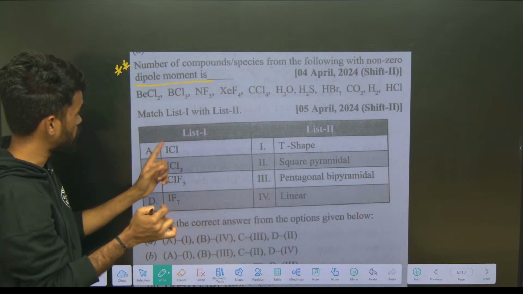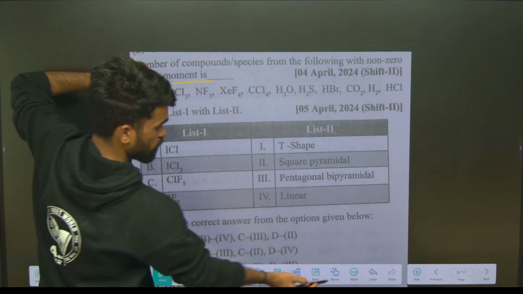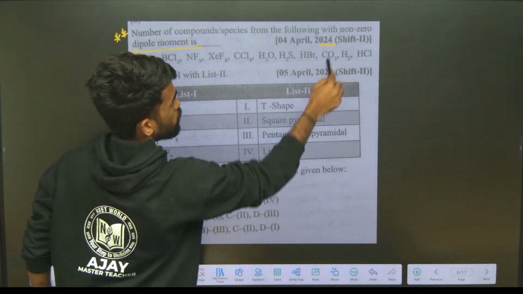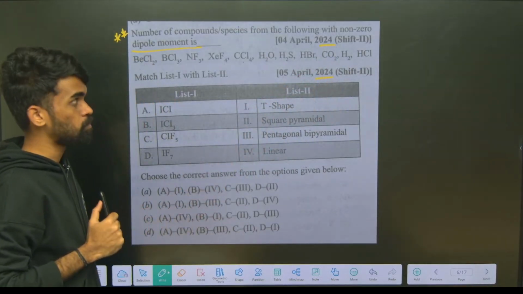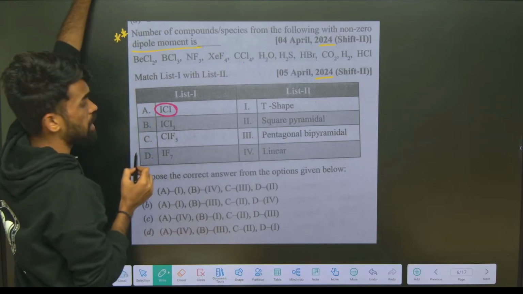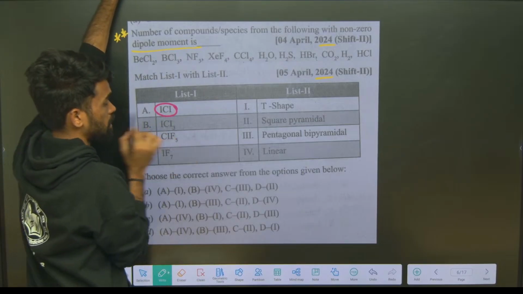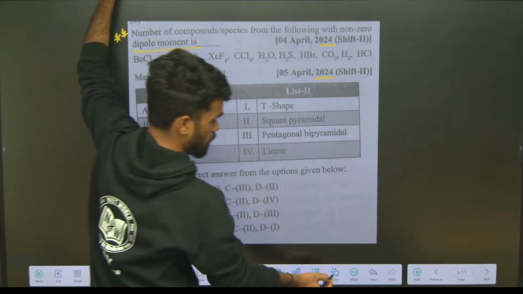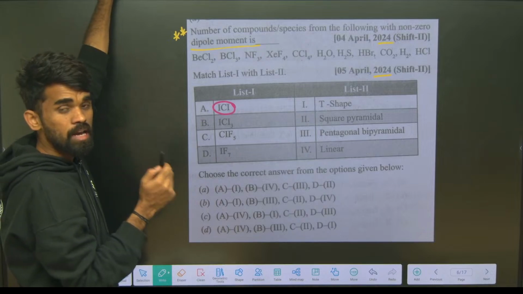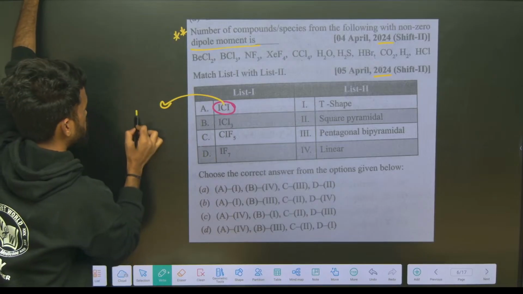Okay, now I am going to solve this question. See, list 1 and list 2 are given, and we need to match them. Both questions are 2024 questions, very, very important topics. Look here. How do you do it for ICl? What is the central atom? The larger size atom is considered the central atom. In the case of interhalogen compounds, if both are halogens, consider the larger size halogen as the central atom.